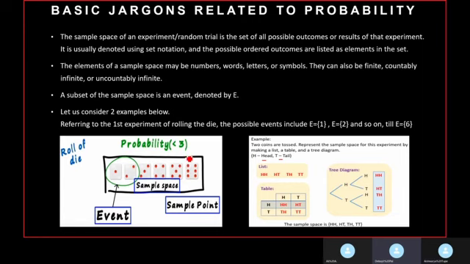As we can see, all these outcomes comprise what we refer to as the sample space, while each outcome is called a sample point.